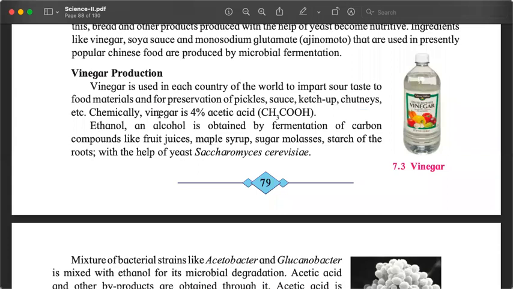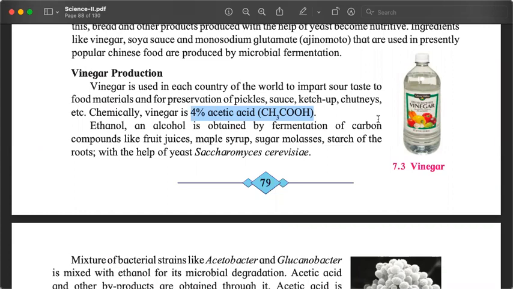Now, chemically speaking, vinegar is 4% acetic acid. We have come across this name so many times last year and this year also. It's an acid, but it's not a normal kind of acid. It is an organic acid, a carbon compound.